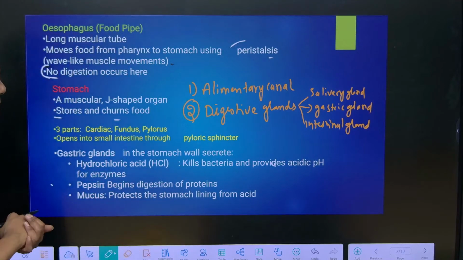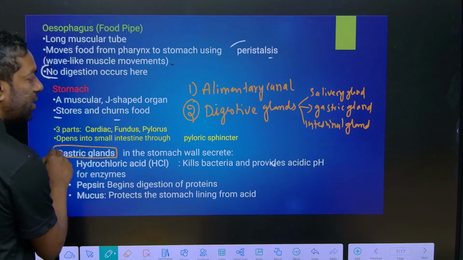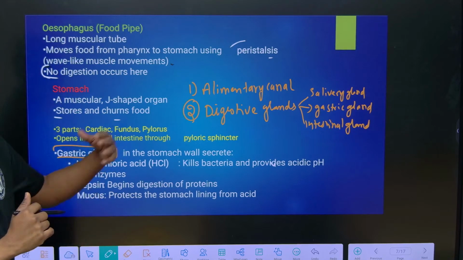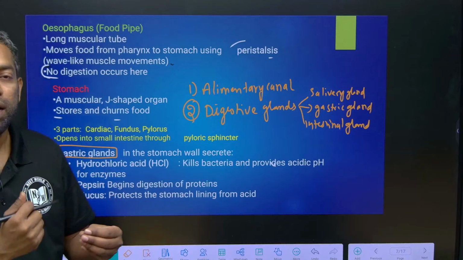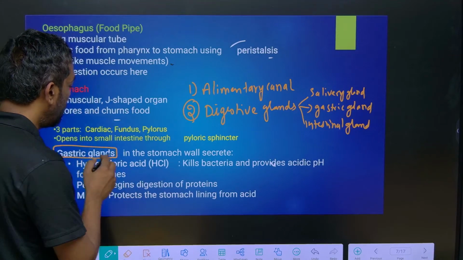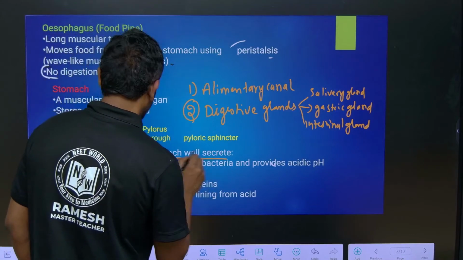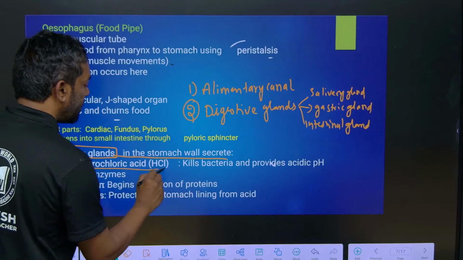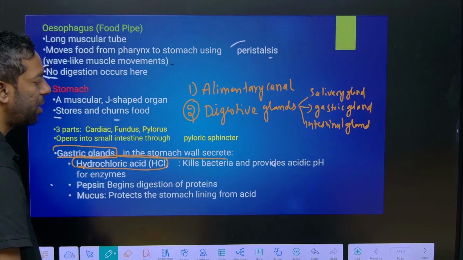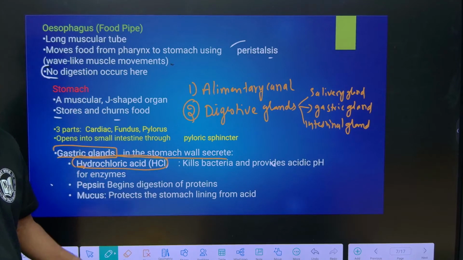We are going to discuss it. Gastric glands produce secretions in the stomach for food digestion. They secrete hydrochloric acid, guys, HCl. HCl kills the bacteria, and it develops acidity in the stomach for the digestion of proteins.